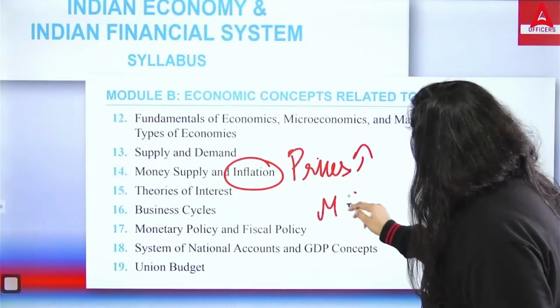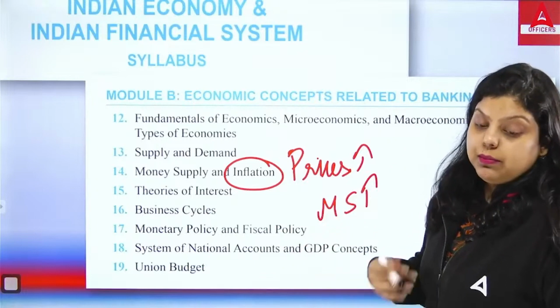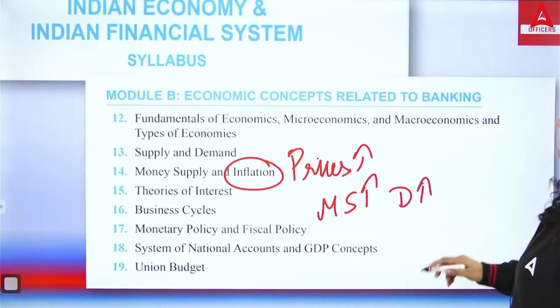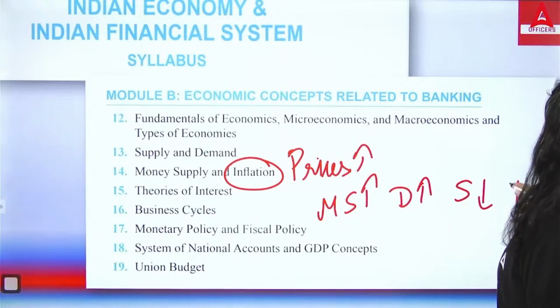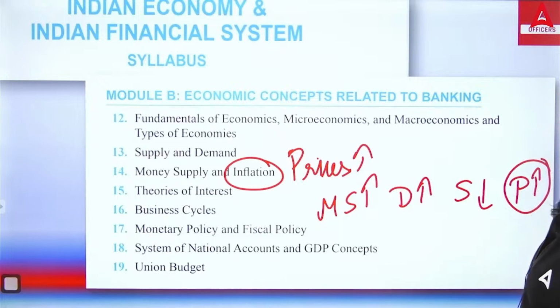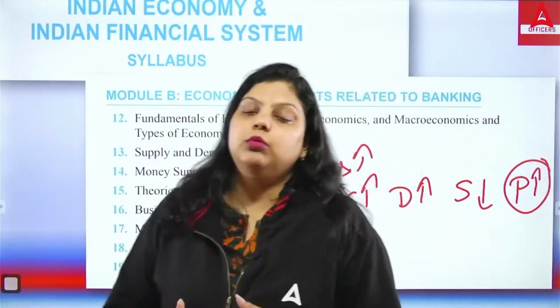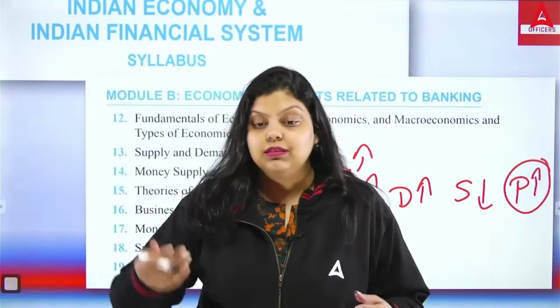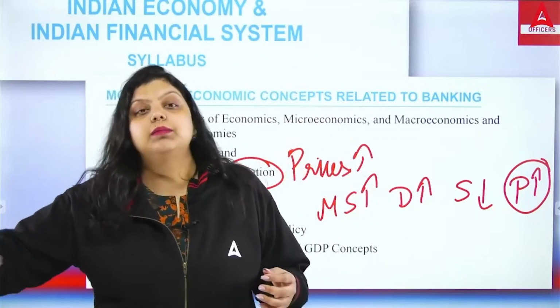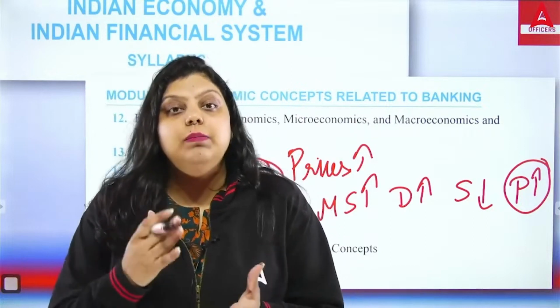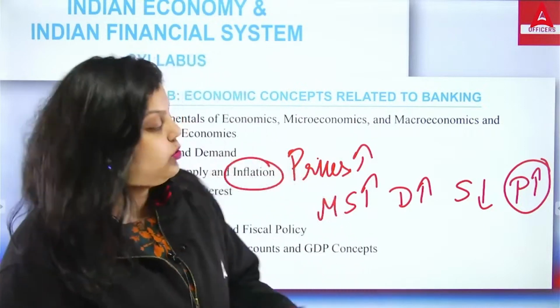Prices increase when the money supply increases. If people have more money, they will demand more goods and services. If they demand more goods and services, the supply will decrease, and this will increase the prices in the economy. This is known as inflation. So inflation means a rise in the prices of goods and services. And why are prices rising? Because people have more money, they are demanding more goods and services, and we are not able to provide them the required goods and services. That's why the prices keep rising. It is known as inflation.